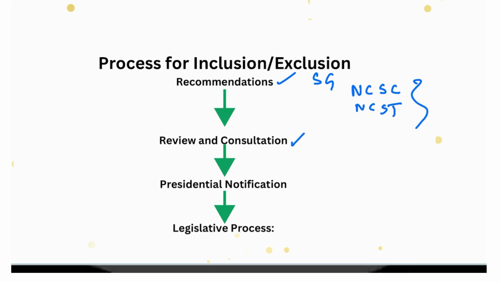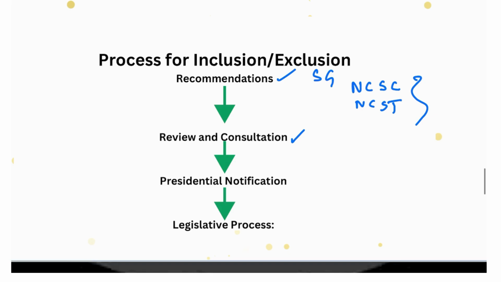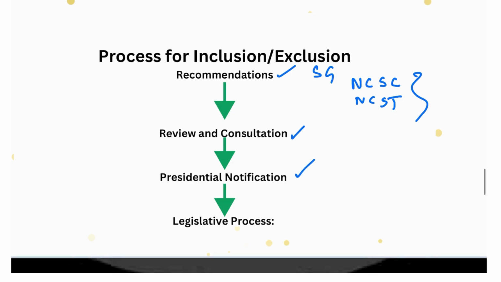And the second is the review and consultation. The review process involves examining socio-economic data, historical context, and the current status of the communities. This includes analyzing factors like income level, land ownership, and other socio-economic indicators. Then we have the presidential notification. The President of India has the authority to notify the changes to the list of Scheduled Castes and Scheduled Tribes. This is done based on the recommendation from the central government, as we have discussed above.